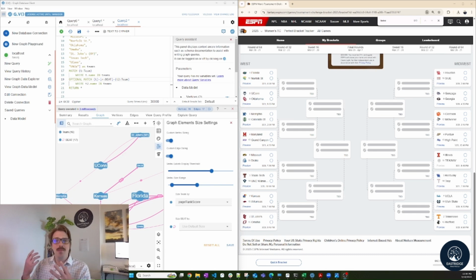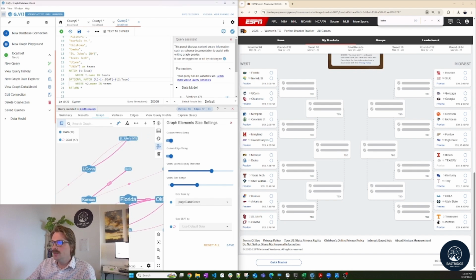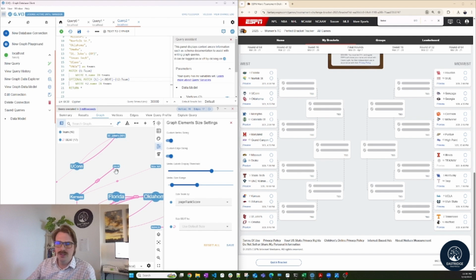Today, we're going to look at bracketology using a software called Neo4j, and it looks at how different data points are connected. It's a perfect use case for predicting which basketball team is going to win. In this picture here, we're looking at the West: Missouri, Florida, Kansas, and the relationships, the arrows between them, tell